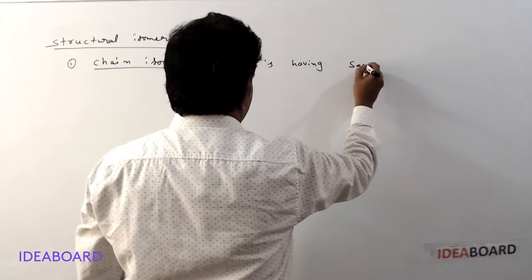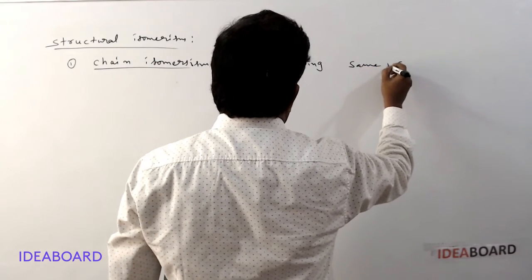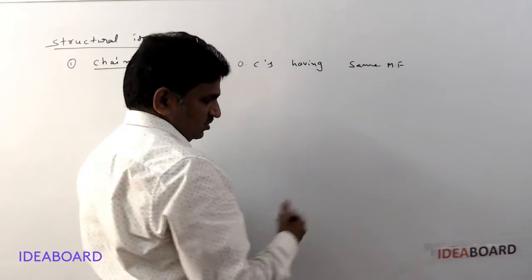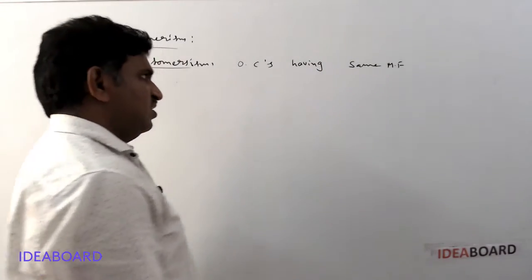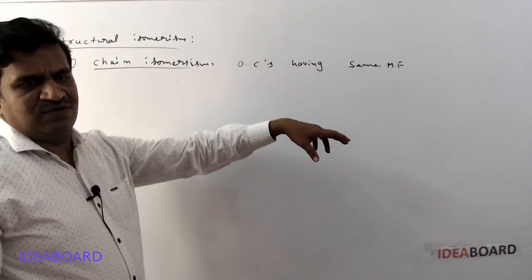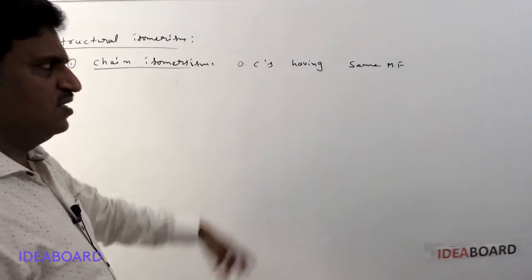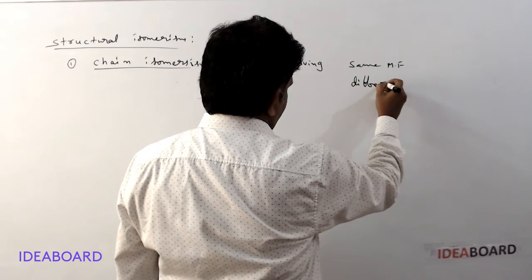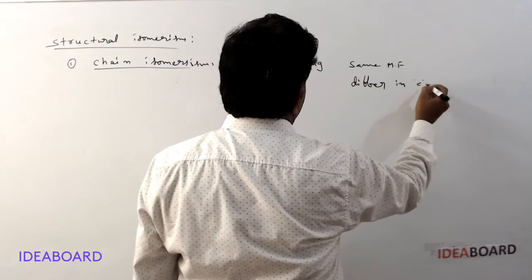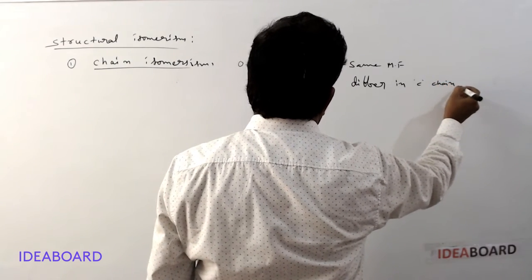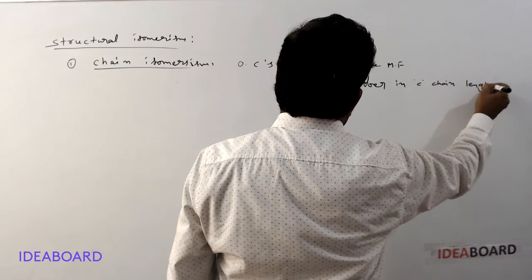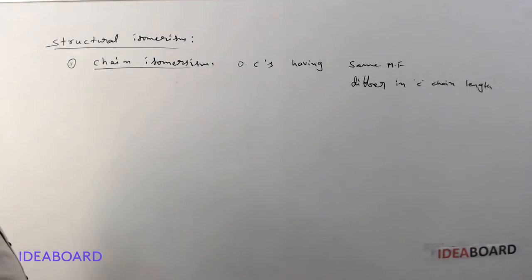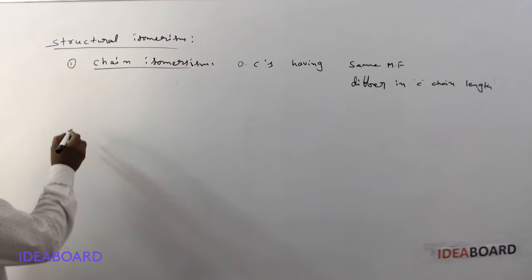Chain isomerism means organic compounds having the same molecular formula but a difference in the carbon chain length. The carbon chain length is different. They have the same molecular formula but different carbon chain lengths.